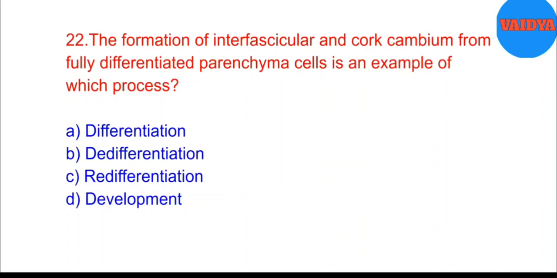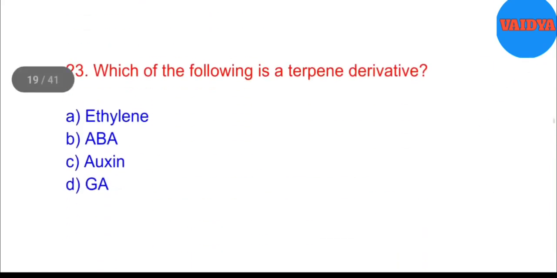22. The formation of interfascicular and cork cambium from fully differentiated parenchyma cells is an example of which process? A. Differentiation. B. Dedifferentiation. C. Redifferentiation. D. Development. Answer: B. Dedifferentiation.